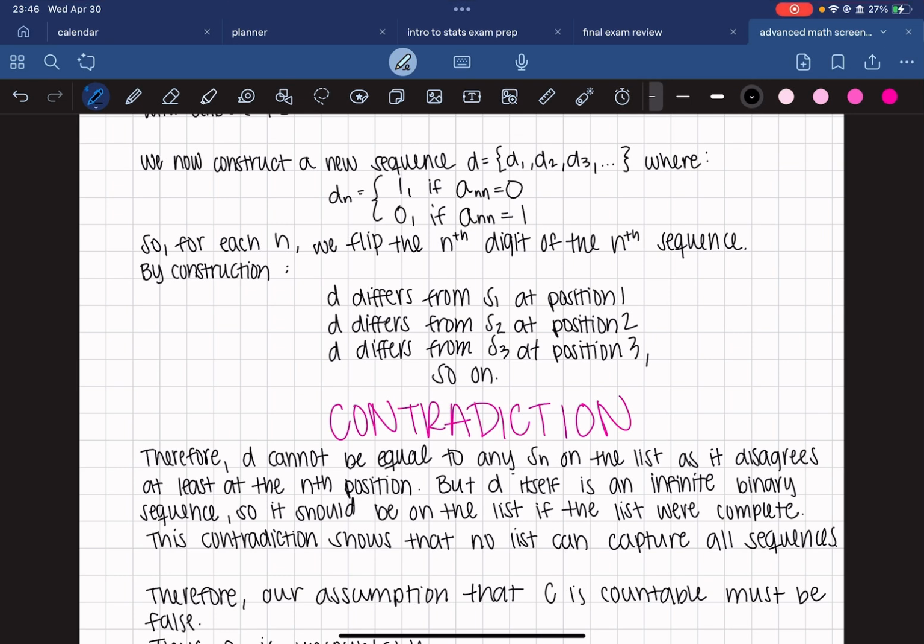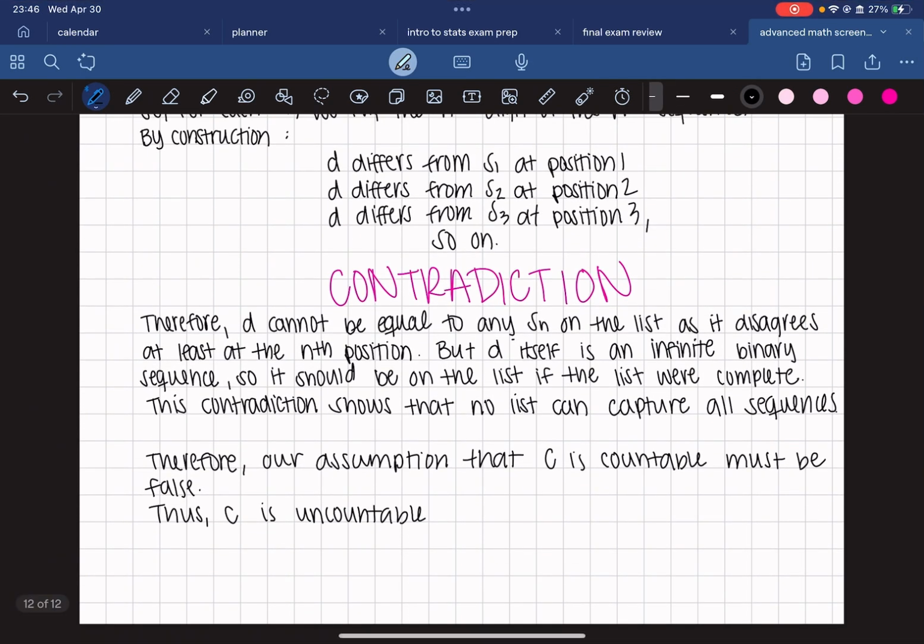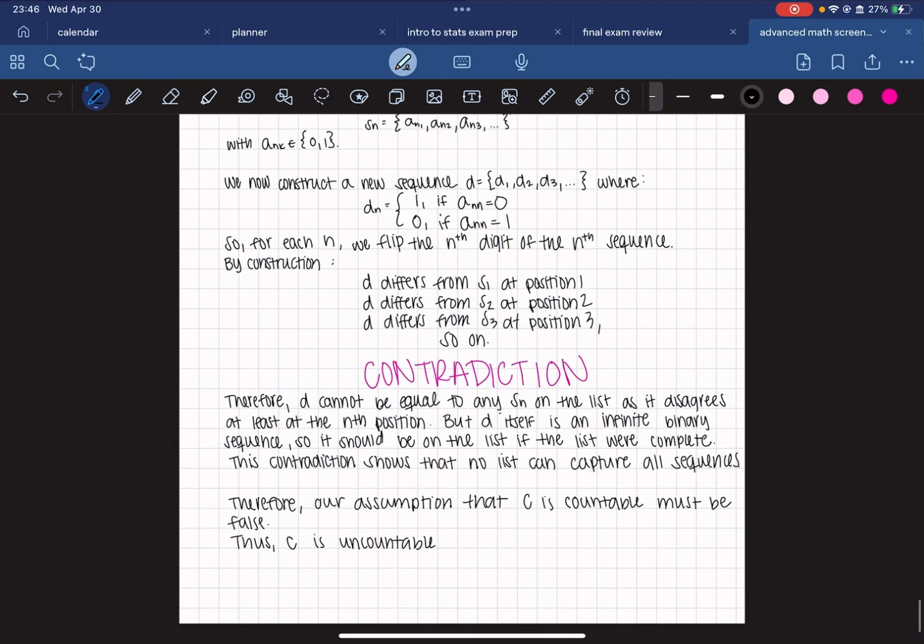And by construction, D differs from sequence 1 at position 1, from sequence 2 at position 2, and sequence 3 at position 3, and so on. Therefore, D cannot be equal to any Sn on the list, as it disagrees at least at the nth position. But D itself is an infinite binary sequence, so it should be on the list if the list were complete. So this contradiction shows that no list can capture all sequences. Therefore, our assumption that C is countable must be false. Thus, C is uncountable. And that's that.